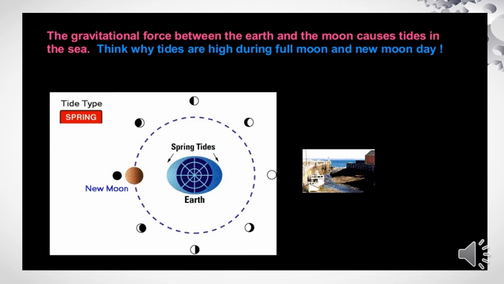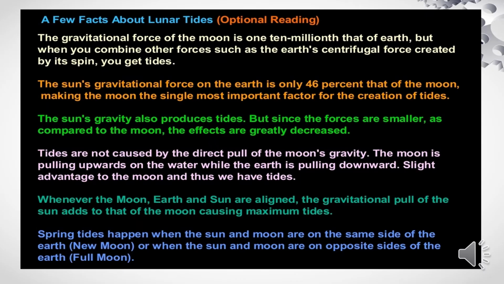When the moon comes closer, it attracts the water towards the earth, which makes the tides heavier. Students, you can understand some facts about lunar tides. The gravitational force of the moon is 1/10 millionth that of the earth, but when you combine other forces such as the earth's centrifugal force created by its spin, you get tides. The sun's gravitational force on the earth is only 46% that of the moon, making the moon the single most important factor for the creation of tides.